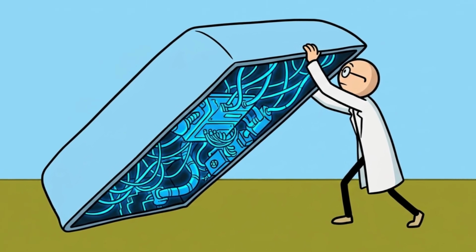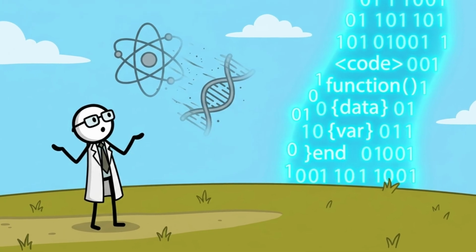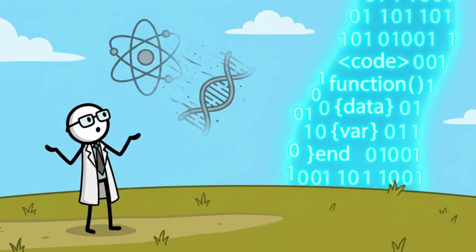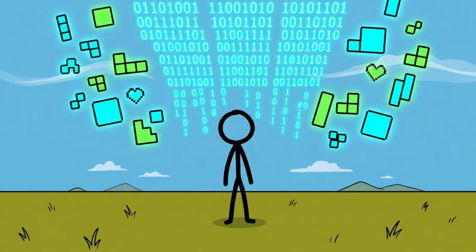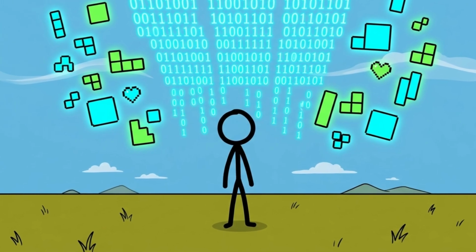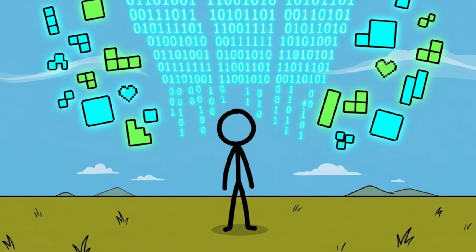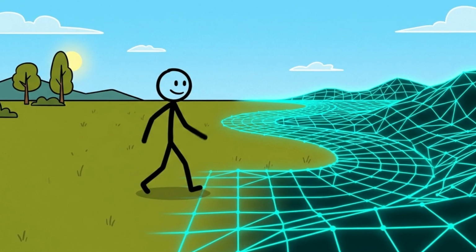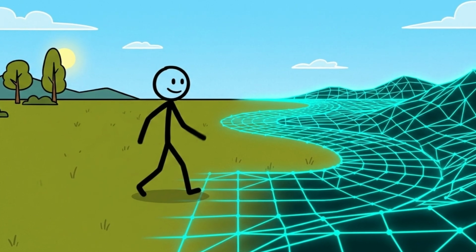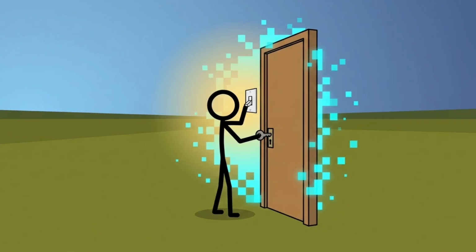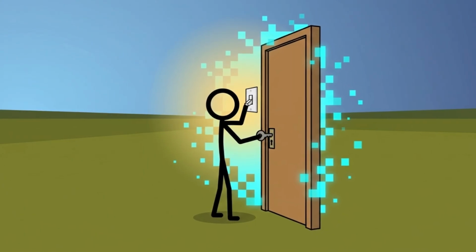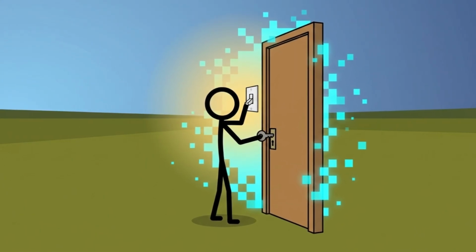They looked under the hood of reality, and what they found wasn't matter or substance or strings. They found code, information, pixels. Today, we look at the definitive experiments that didn't just suggest we might be living in a simulation. They proved that reality is being rendered in real time. Lock your doors. Turn off the lights. Let's look at the pixels of existence.